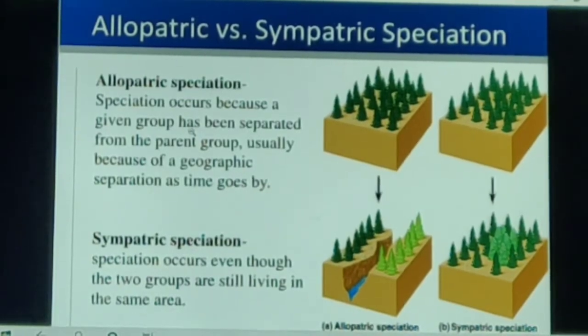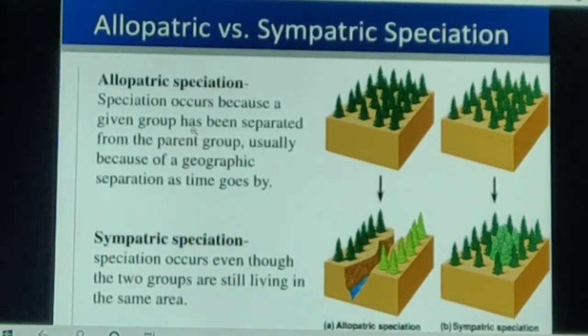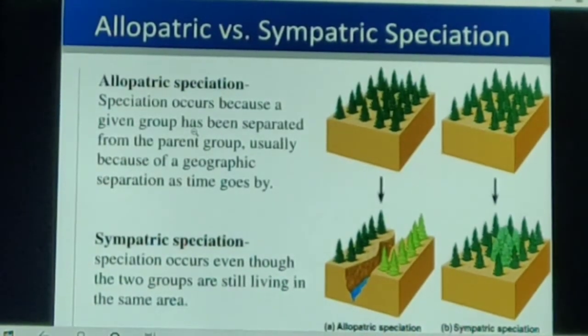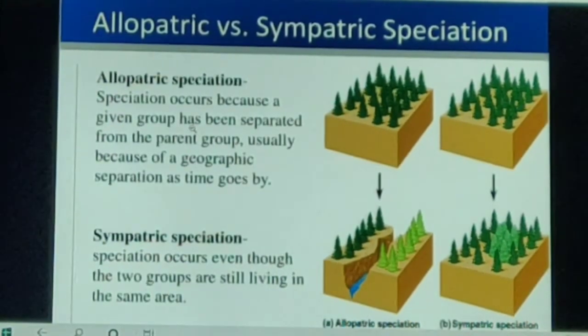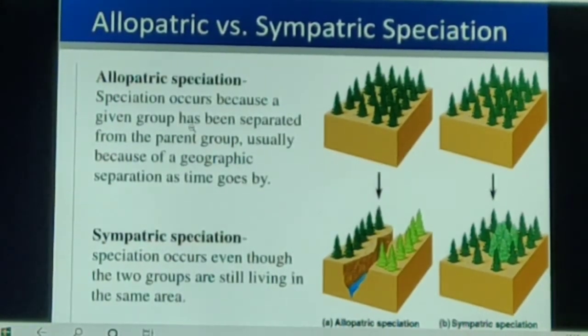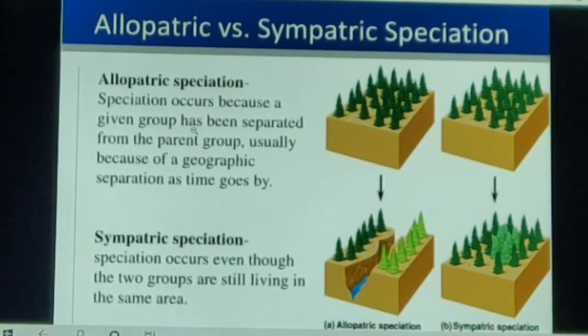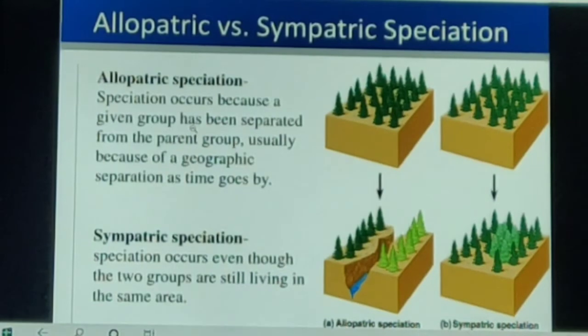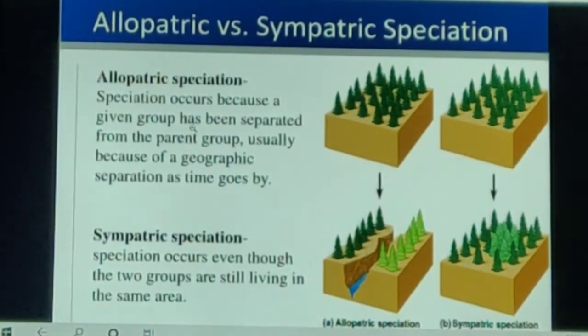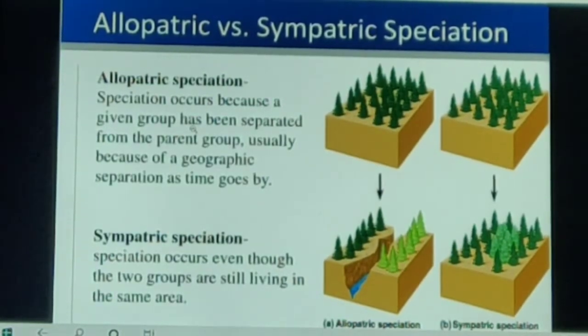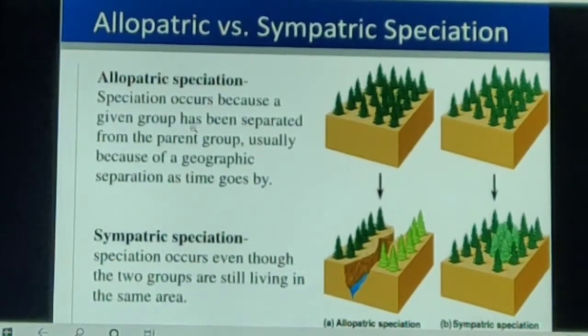Suppose a river or natural barrier occurs, by which one group of a species is separated from the parent group and develops in a different geographical area where the environment is totally changed. So a new species is formed which is not able to reproduce with the previous one.